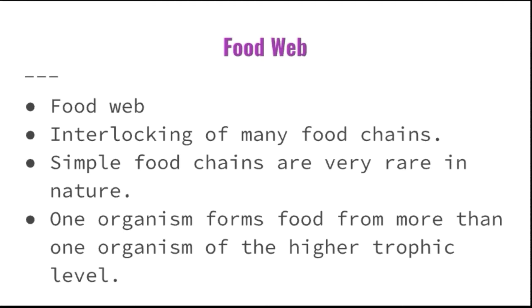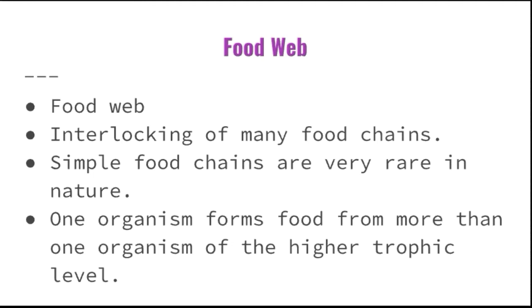We know very well there are so many food chains in the ecosystem, but we rarely see simple food chains. Why?